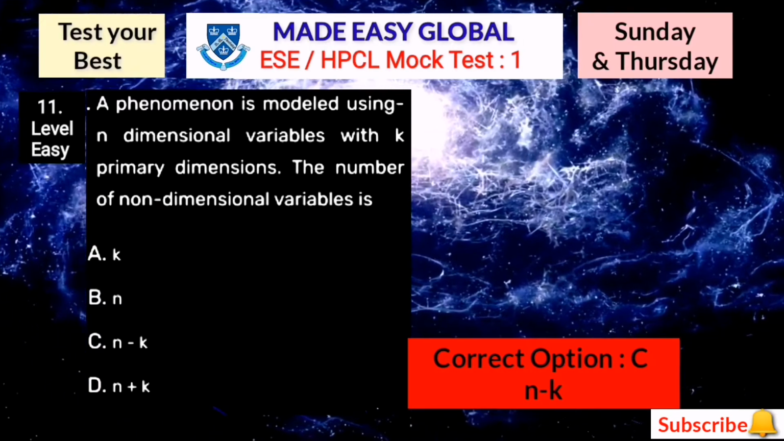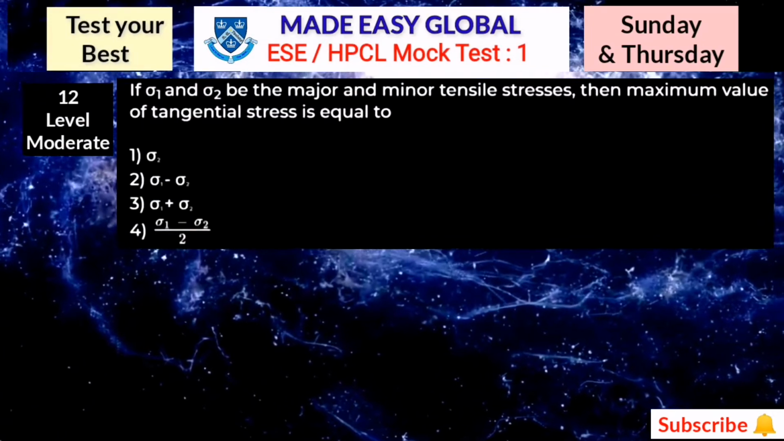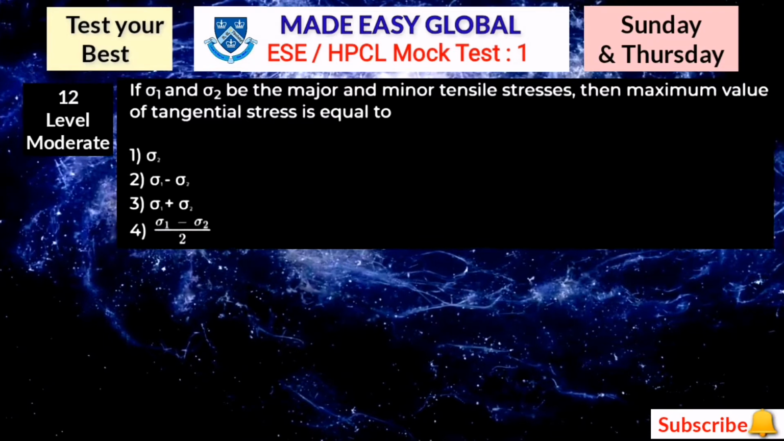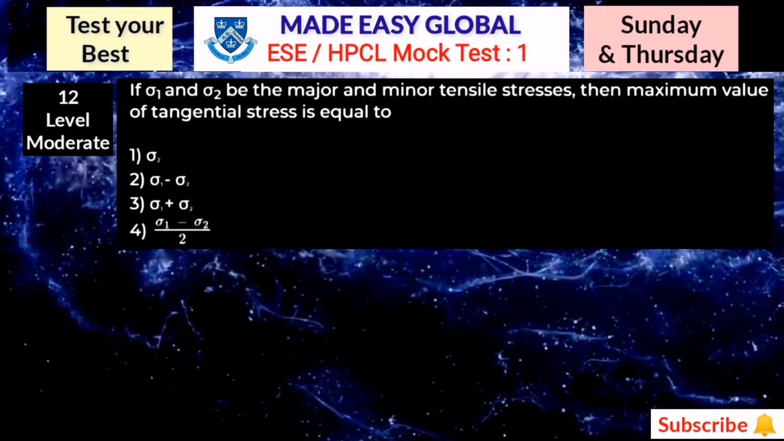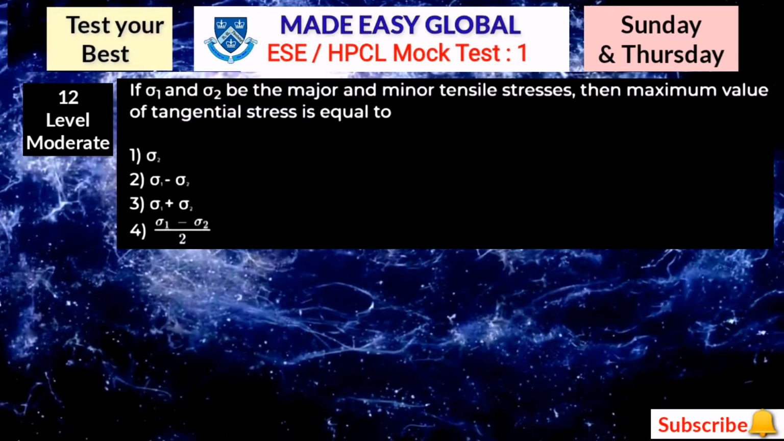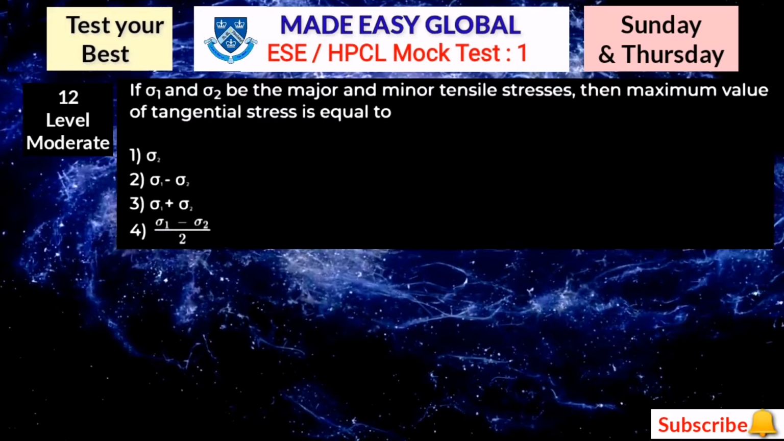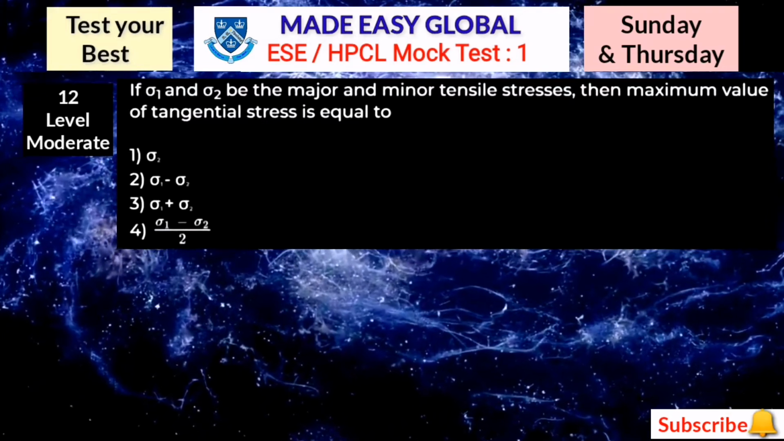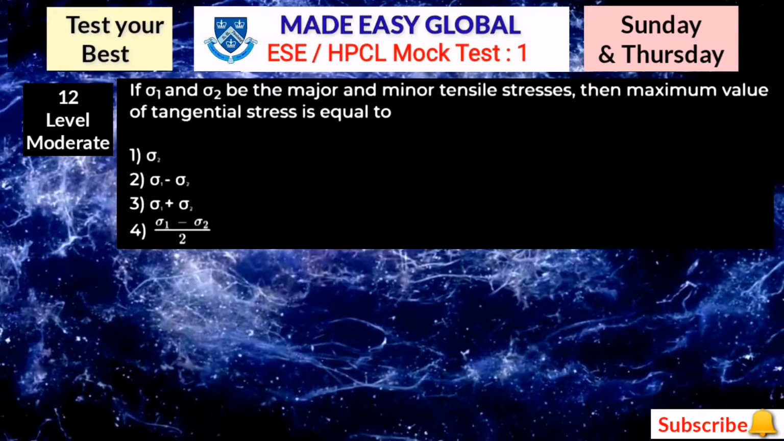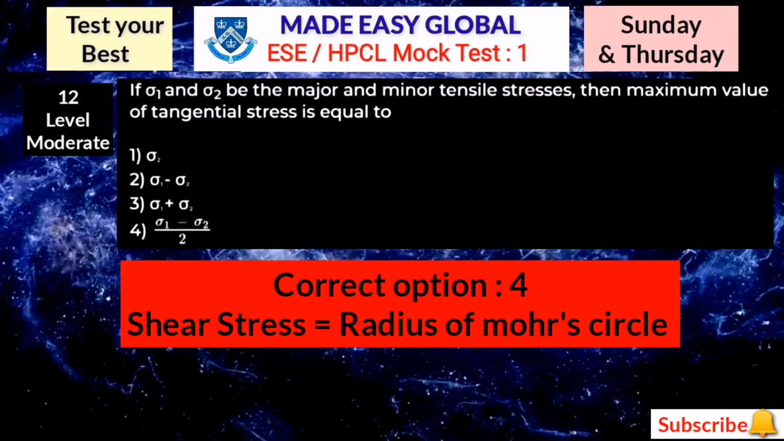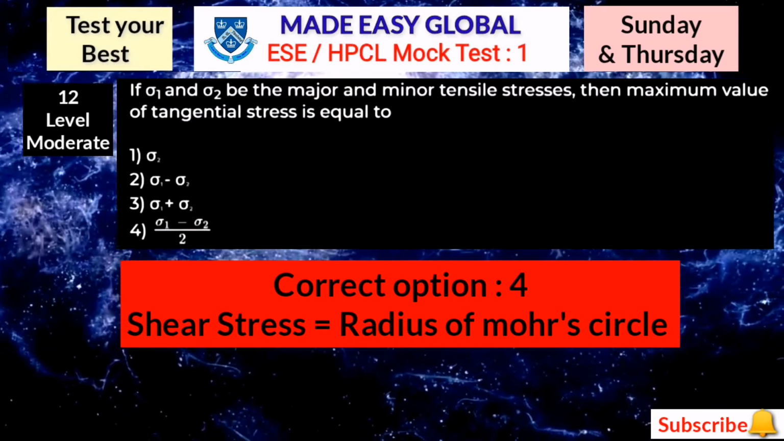Then after next question is question number 12. If sigma 1 and sigma 2 be the major and minor tensile stresses, then maximum value of tangential stress is equal to option A sigma 2, option B sigma 1 minus sigma 2, option C sigma 1 plus sigma 2, and option D sigma 1 minus sigma 2 by 2. So here the correct option is option number 4, which is shear stress, or you can say that radius of Mohr circle, which is equal to sigma 1 minus sigma 2 by 2.